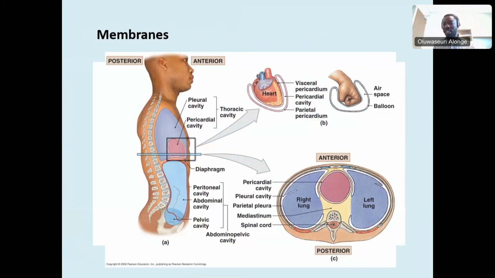Now, we can link it to the name of that cavity itself. The one that is in the pericardium, we call it visceral pericardium, just to be descriptive. The one that is in the pleura, we call it visceral pleura. The one that is here, we call it visceral peritoneum. And that's the way they are named in that order.